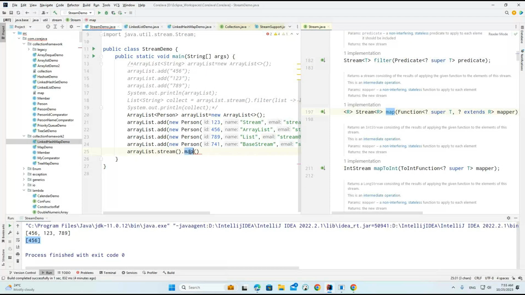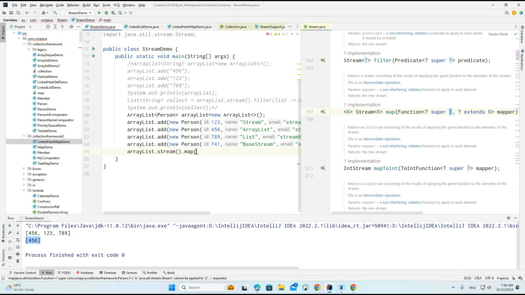Now here you can see this is a map and here we are calling the same. So function. Okay. So question mark super T. What is the T here now? The T we currently have is person. Whatever the question mark here we are going to pass, it should be a super to this particular T. And the second one is question mark, and internally it should extend from this particular R.